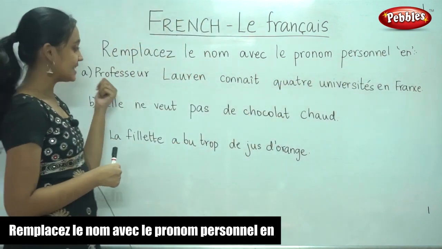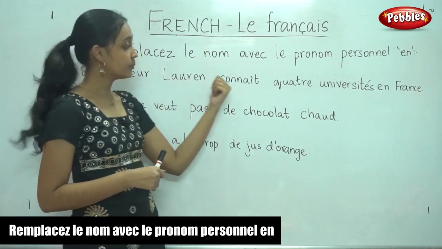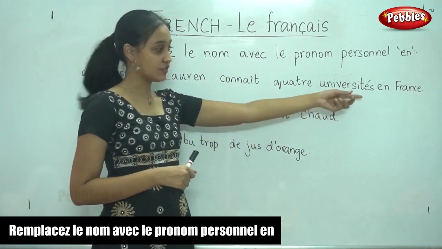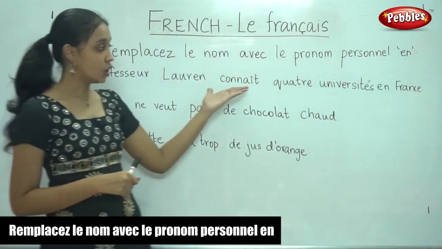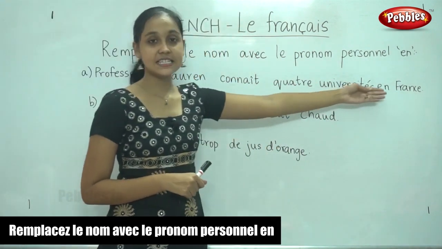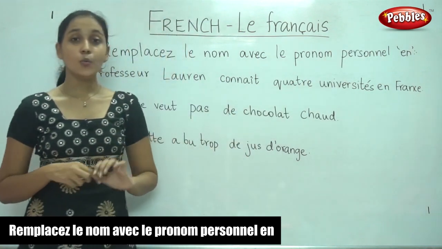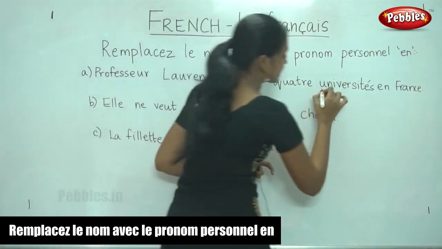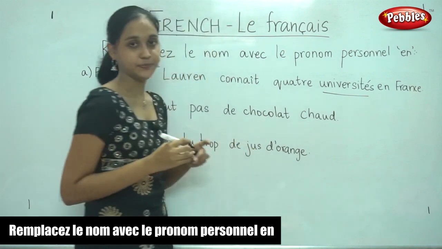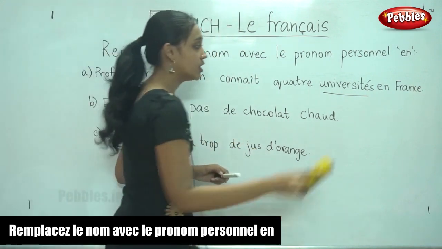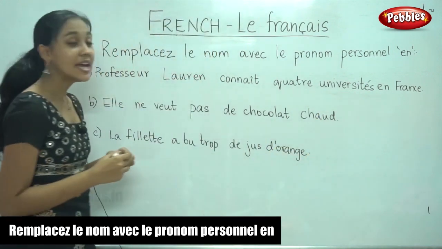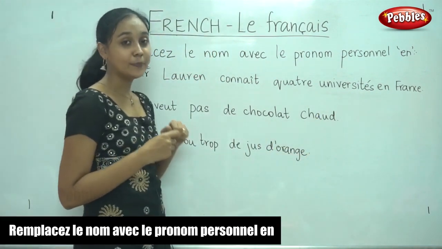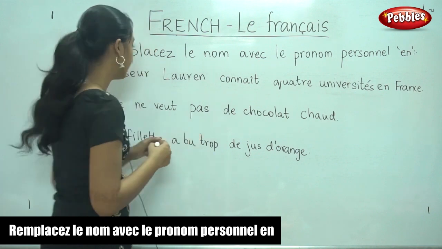In the first sentence, Professor Laurent connaît 4 universités en France. Professor Laurent knows 4 universities in France. Now, what is our noun here? It is university. So that is our noun. We are going to replace this noun. And where do we place en? We place it before the verb.